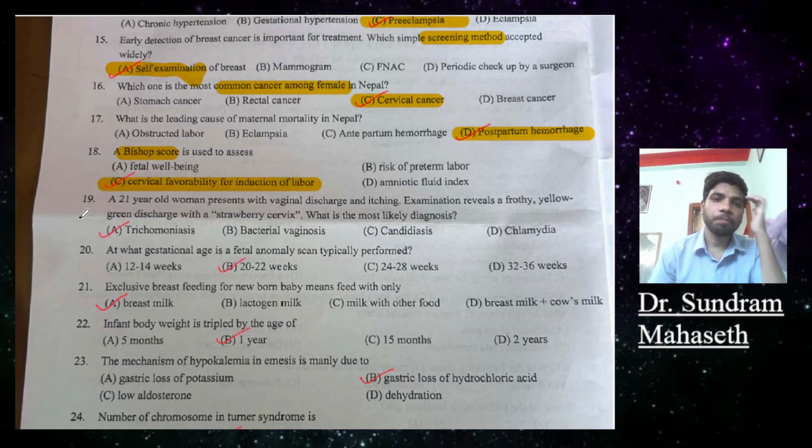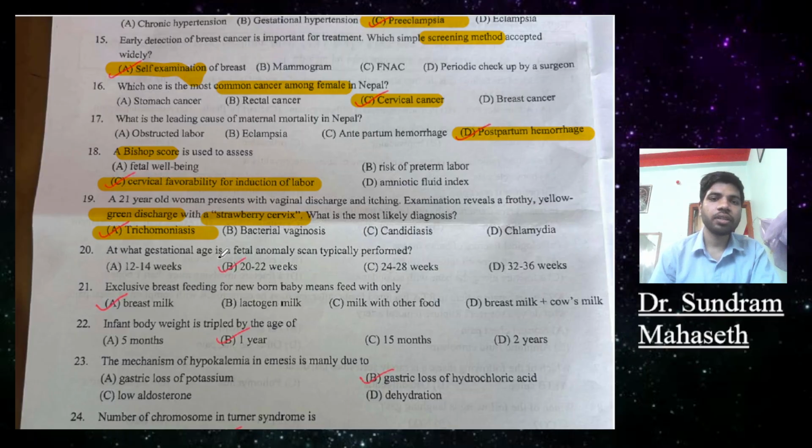Question number 19. A 21-year-old woman presented with vaginal discharge and itching, examination yellow greenish discharge with the strawberry cervix. What is the likely diagnosis? Is trichomoniasis.